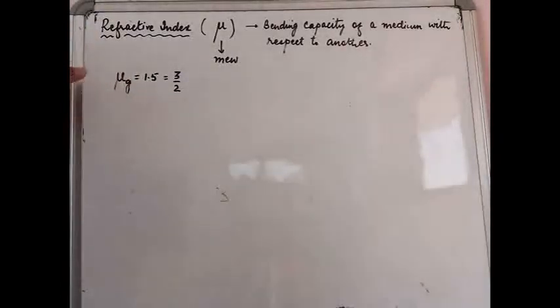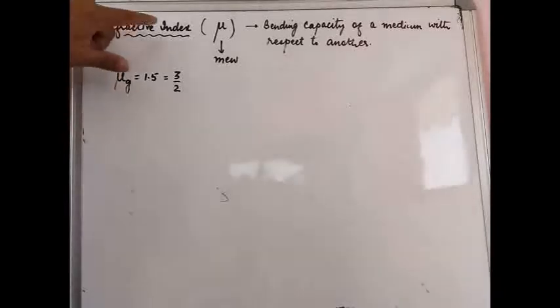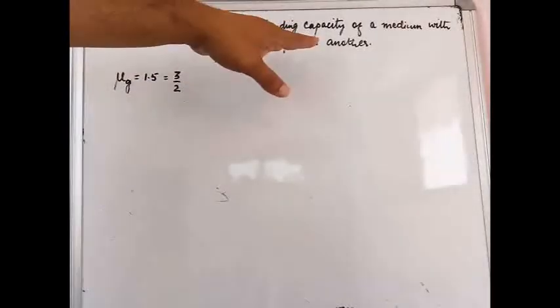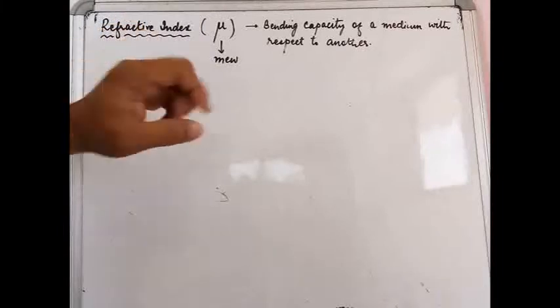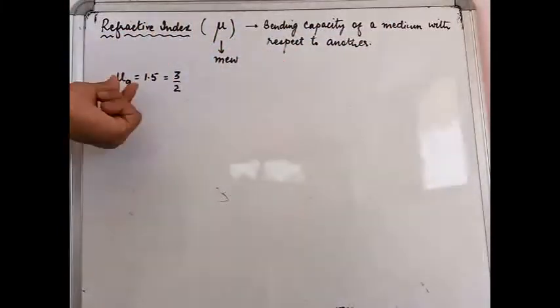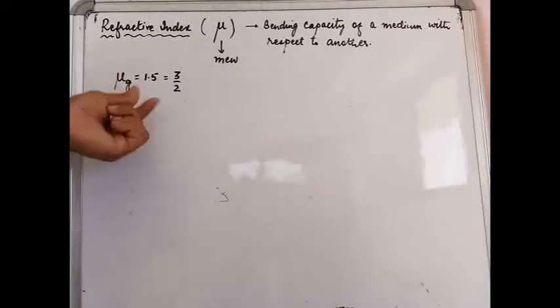Now in the book you will find the refractive index values for different material mediums. You will see that the values are different. Mu means refractive index. On the right side of it there is a small g written, which means refractive index of glass. Just now I mentioned that refractive index is always expressed as the bending capacity of a medium with respect to another medium. So when one medium is glass over here, what is the other medium?